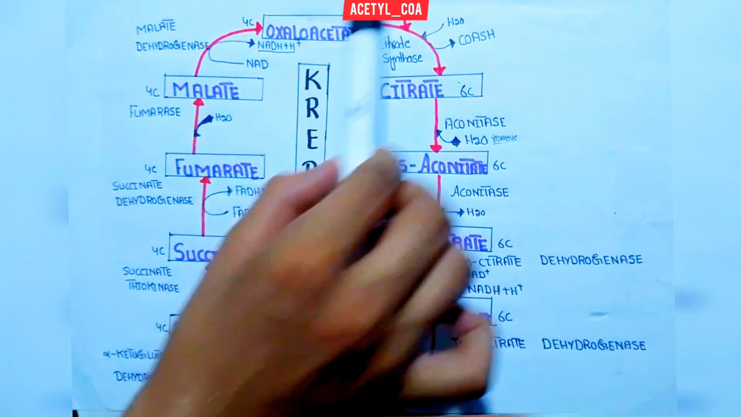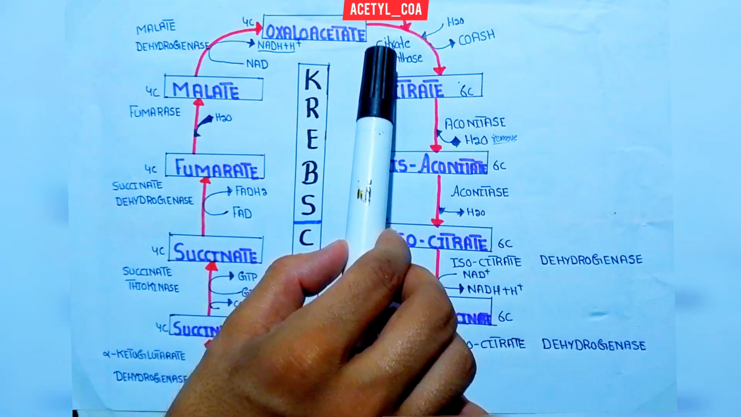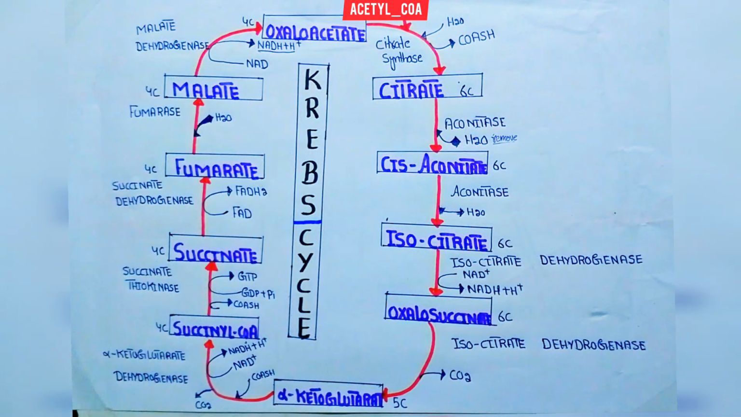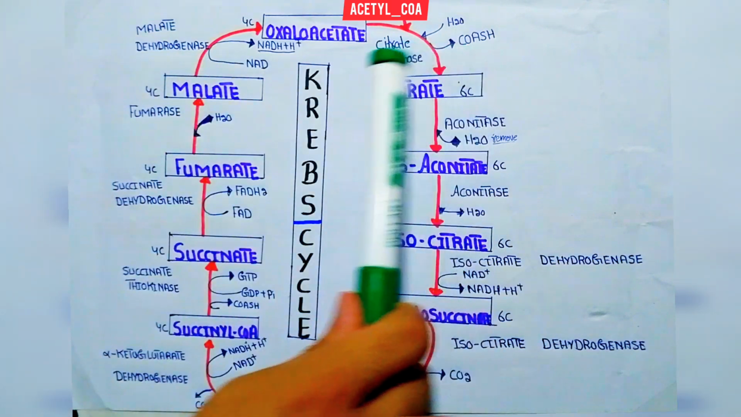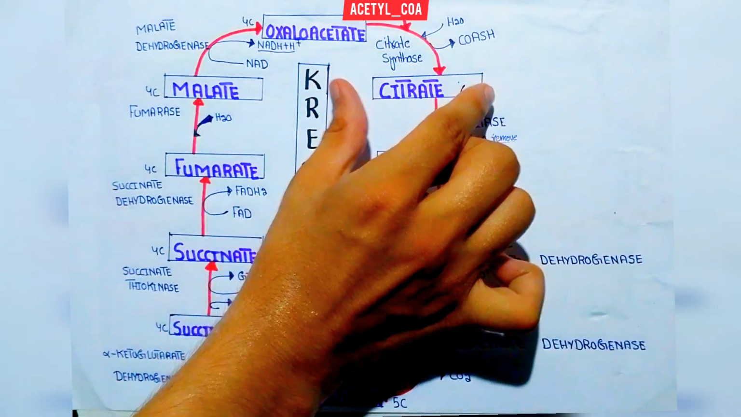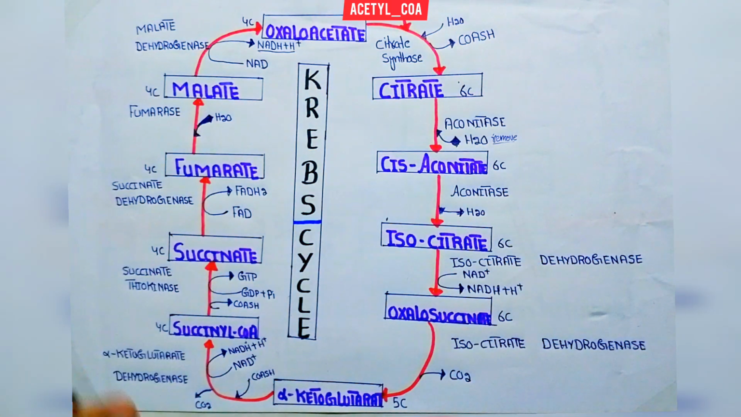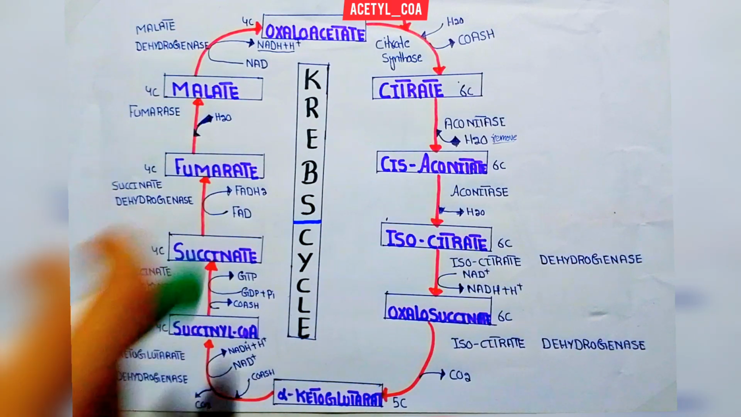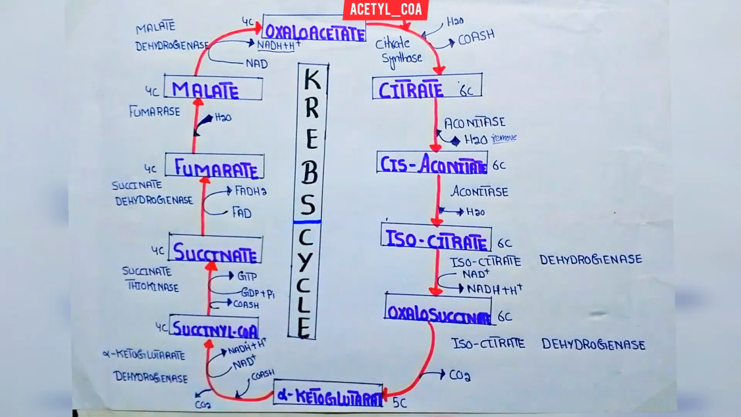This reaction is catalyzed by the enzyme citrate synthase. As a result, we will form a 6 carbon compound, that is called citrate. Now this citrate is actually the first product of the Krebs cycle or the TCA cycle. On this basis, the Krebs cycle is also called the citric acid cycle.